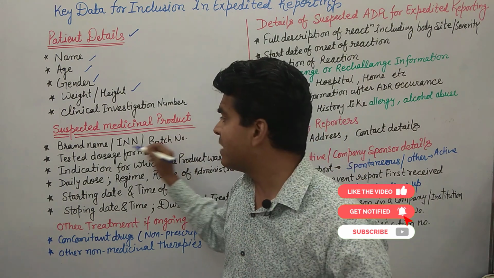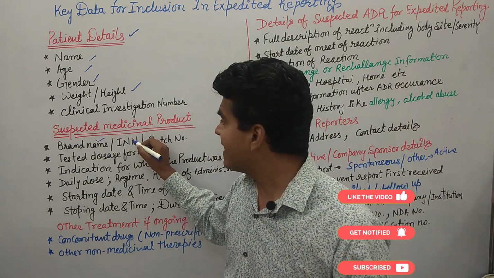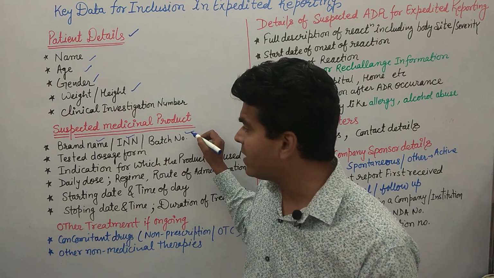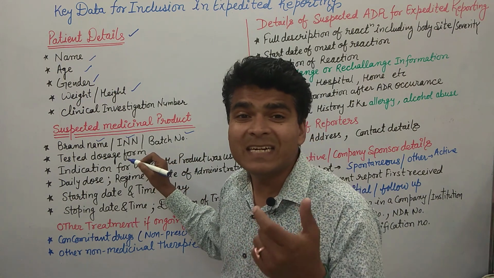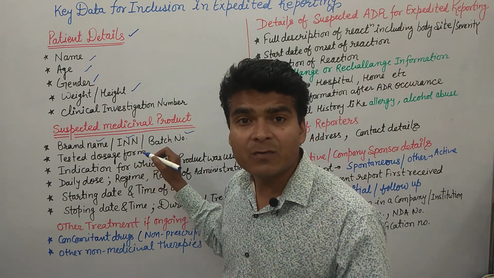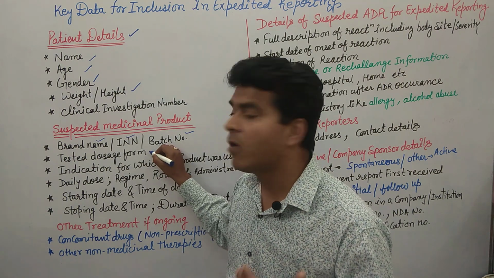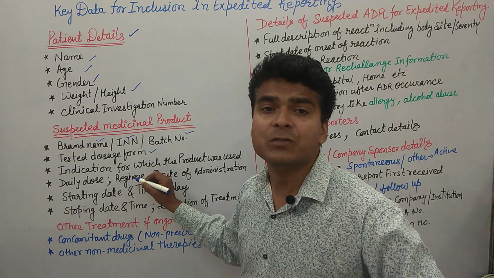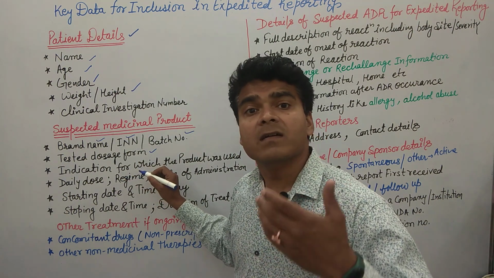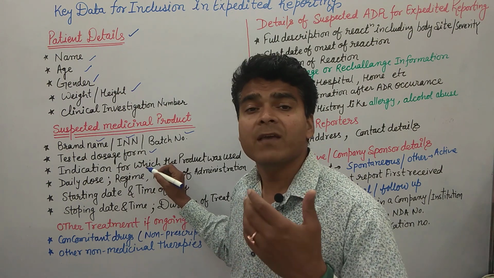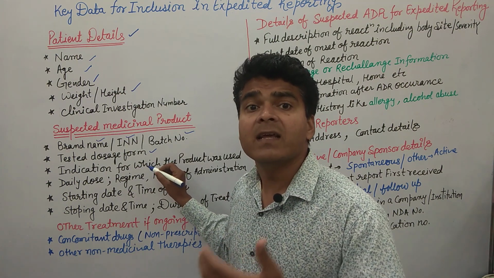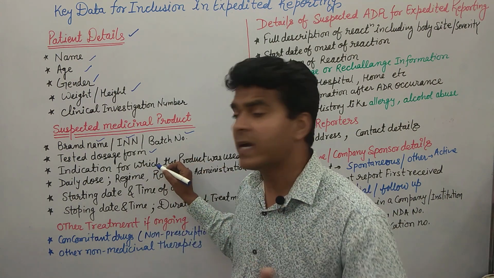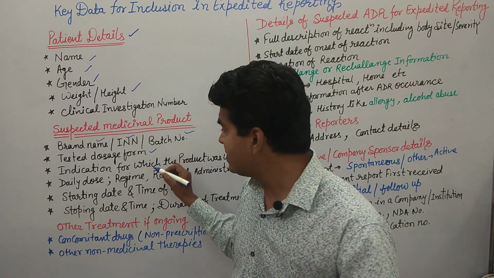So we take the brand name of the product, we take the INN number, international non-proprietary names, as well as the batch number of the product. Then which kind of tested dosage form, whether it is a parenteral dosage form or an oral dosage form or any other dosage form. Then for which indication it is used, means for which kind of patient condition. If we are talking about the antihypertensive, then in antihypertensive the patient is stage 1, stage 2 or stage 3, which kind of conditions for which the drug is used.